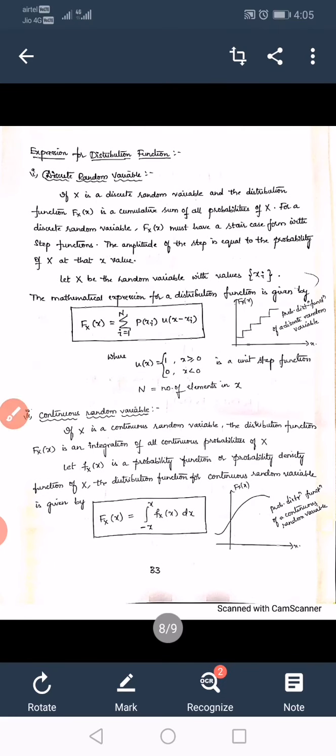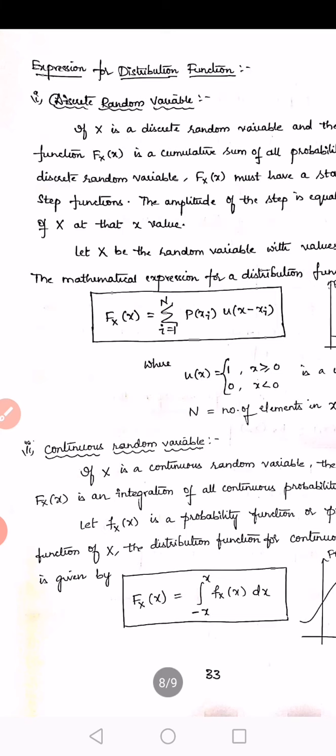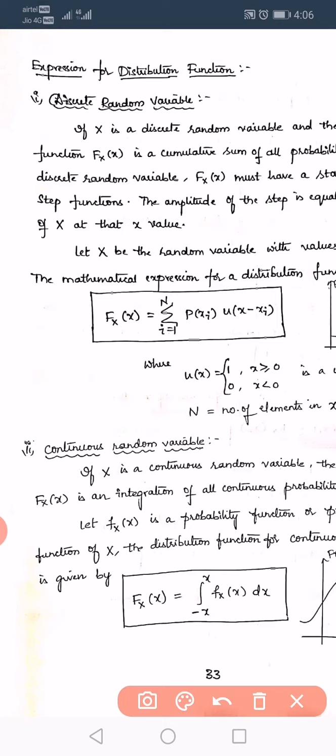Next one, expression for distribution function. The distribution functions are of two types: continuous distribution function and discrete distribution function. For a discrete random variable we call it a discrete distribution function, or discrete probability distribution function, or discrete cumulative distribution function. For a continuous random variable we call it a continuous probability distribution function or a continuous cumulative distribution function.